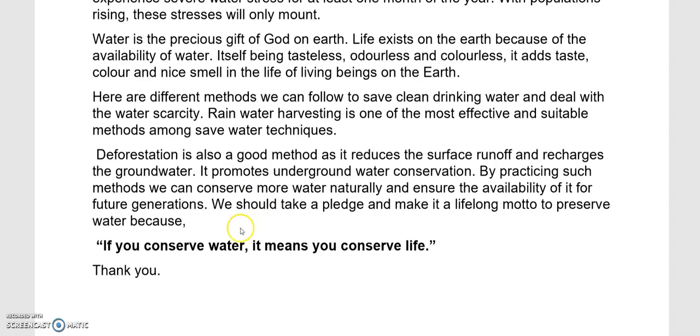And then look at the ending. We should take a pledge and make it a lifelong motto. This is how to conclude: you have stated problems here, but you are politely ending it. And you see, this is a quote in the end. If you conserve water, it means you conserve life. That is, if you save water, it means you have saved life. This is the ending quotation.